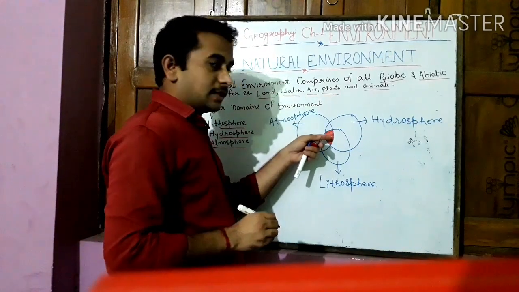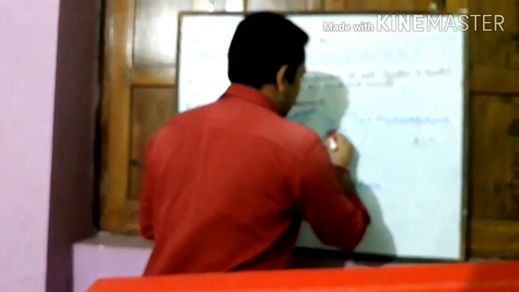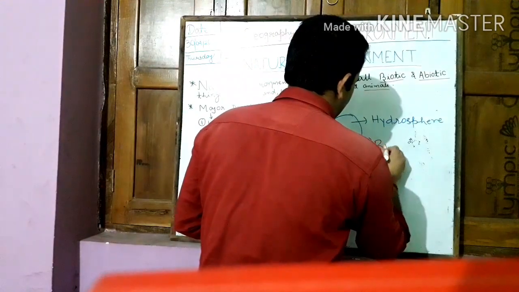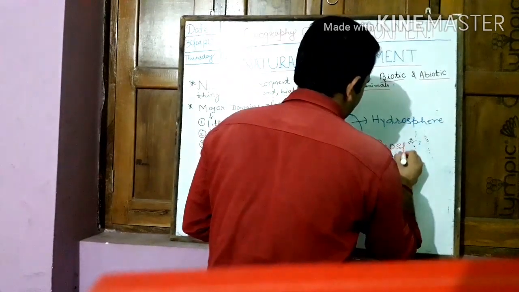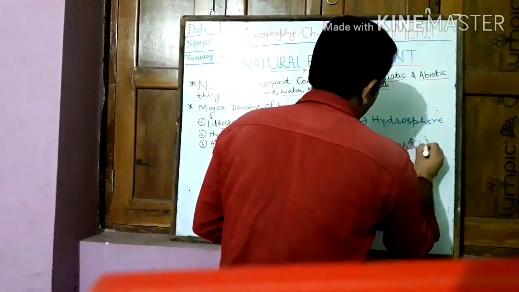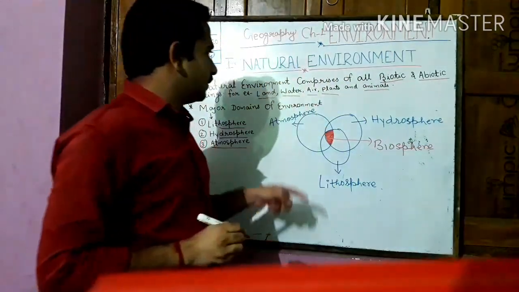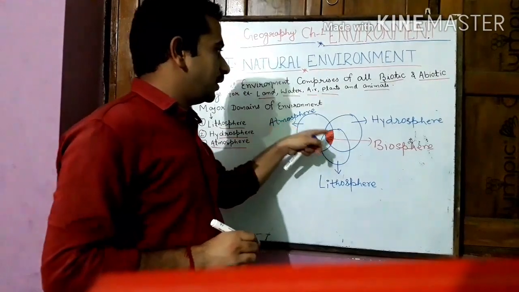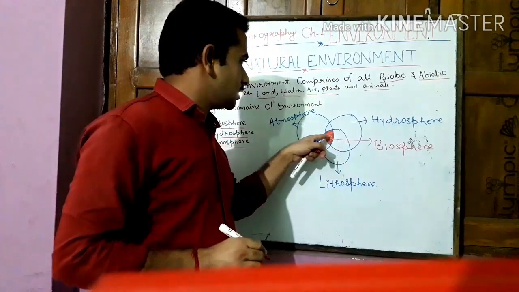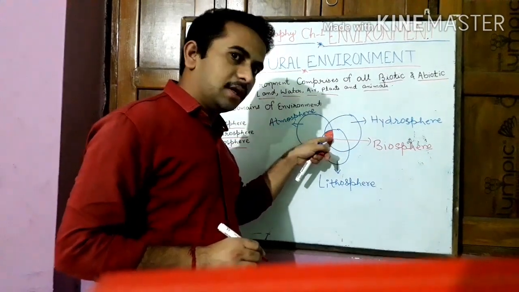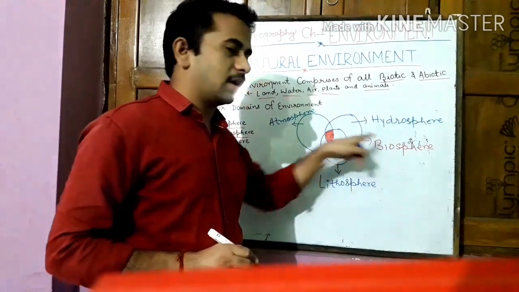So we can say that this zone is the biosphere. Where the three domains of the environment interact with each other, this zone may be considered as the biosphere, where life is possible.